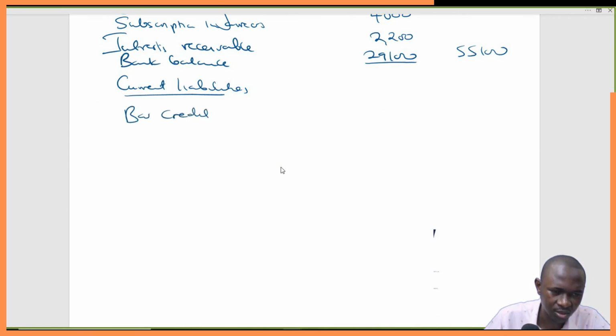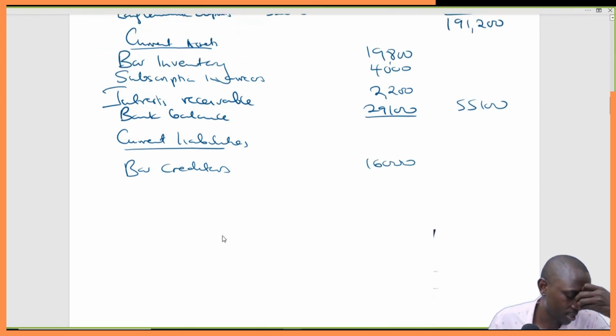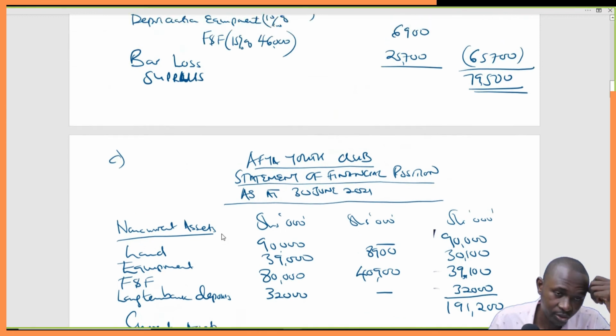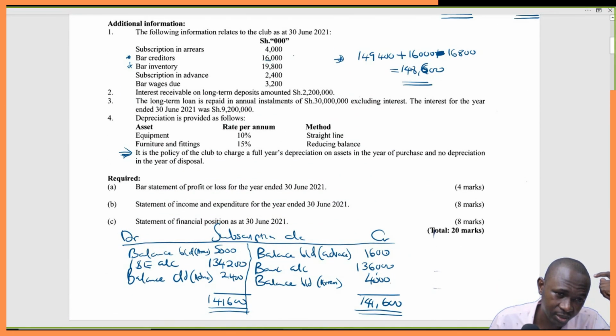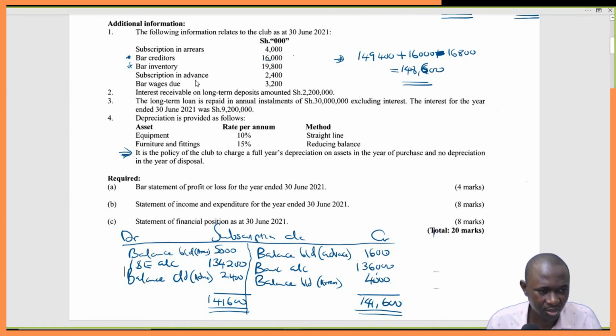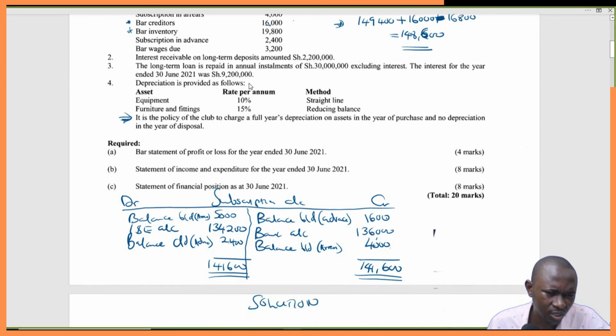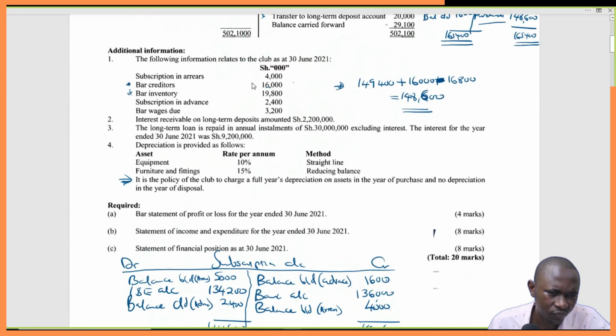Then we have bar subscription in advance 24. We've received it, so it's a liability to us, and bar wages due. This is also so 32 and 24. So 24 is subscription in advance, bar wages 32.